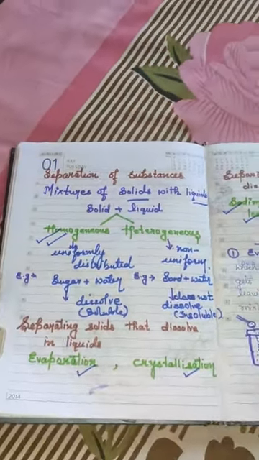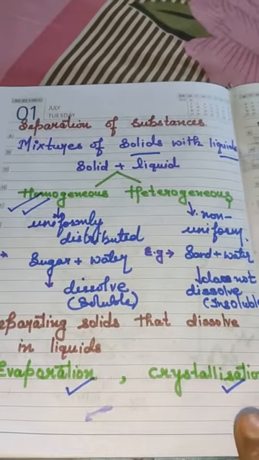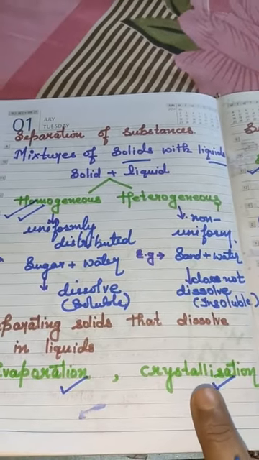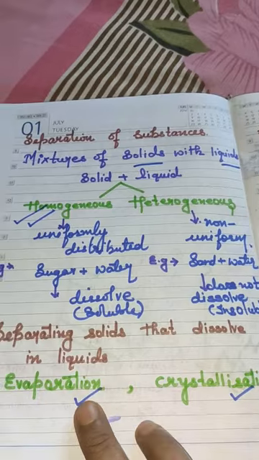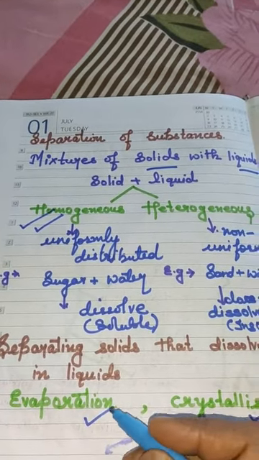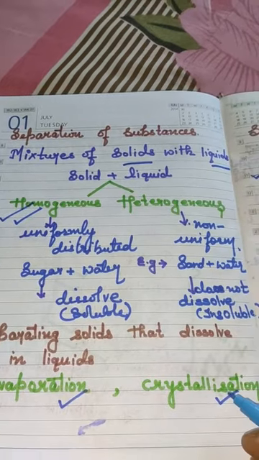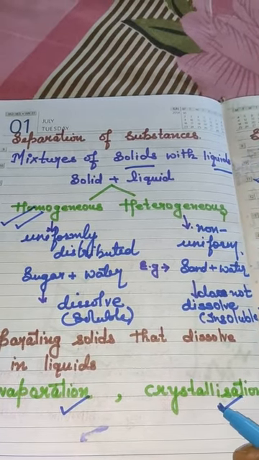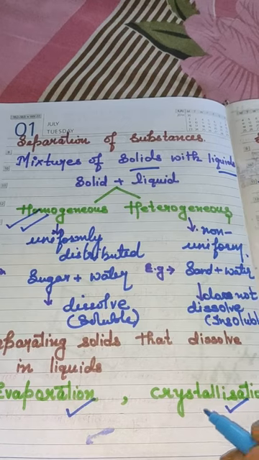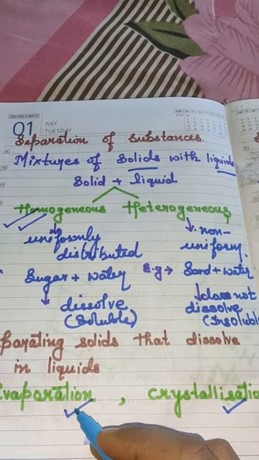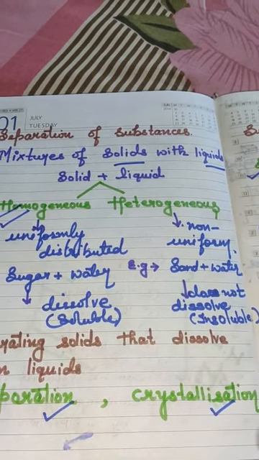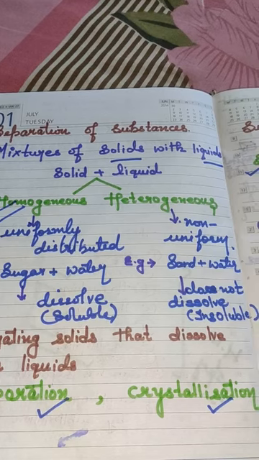Then we had discussed the methods for separating solids that dissolve in liquids: evaporation, the change of liquid into vapor on heating. Then crystallization. Crystallization always follows evaporation, in which a pure solid is formed.